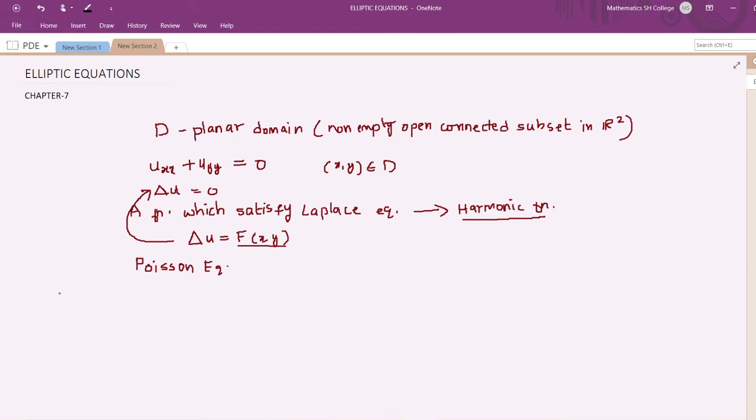Now we will see some types of boundary value problems. First we have Definition 7.1. We will define the first boundary value problem, which is called the Dirichlet problem.